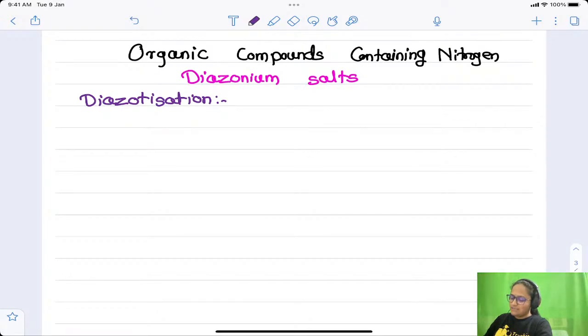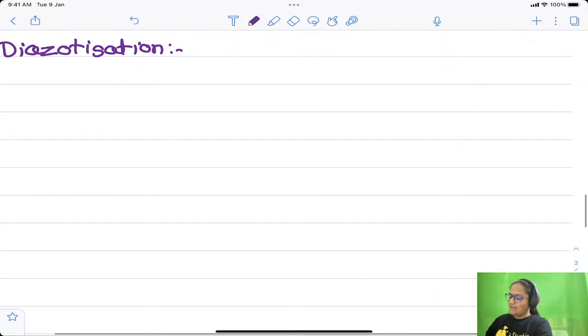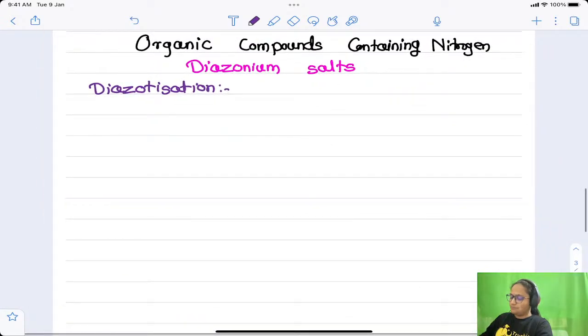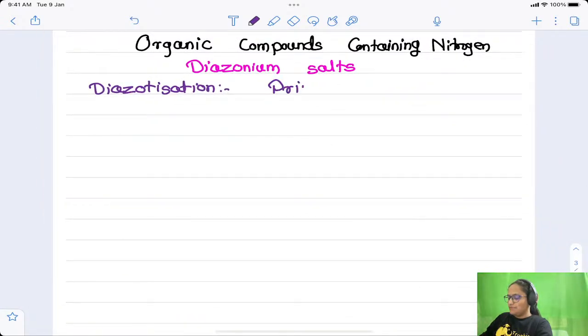This diazotization reaction is the reaction of primary aromatic amines. The diazonium salts produced from aromatic amines are stable. Aliphatic amines also give this reaction, but the products are not stable.